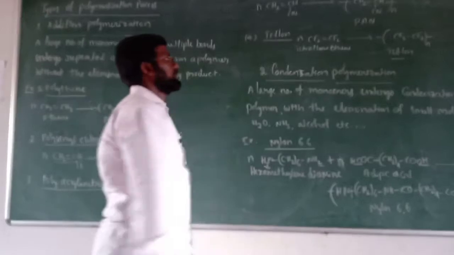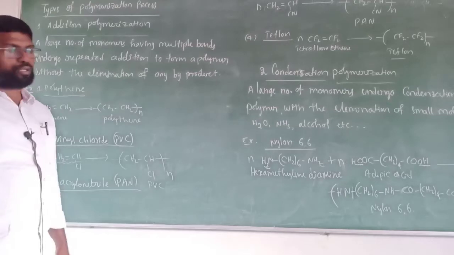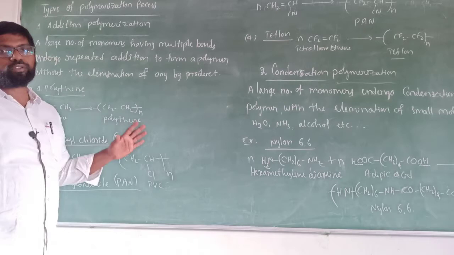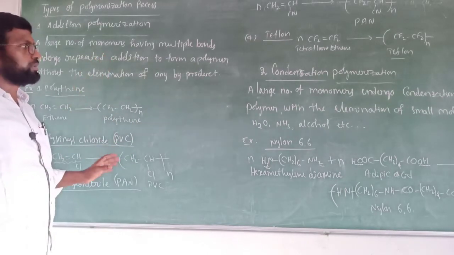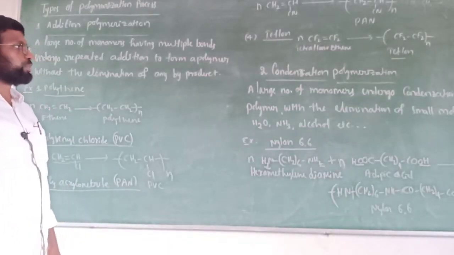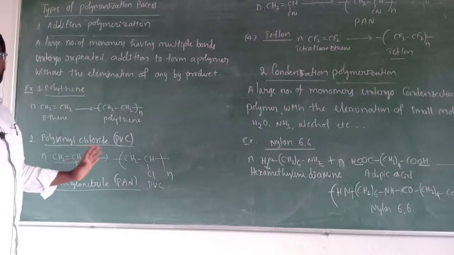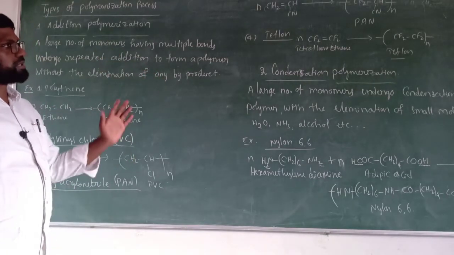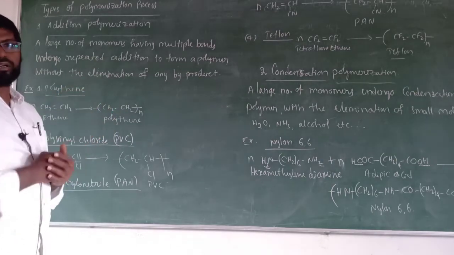These are all examples of addition polymerization or addition polymers. You need not write all these examples in the public exam. You have to write any one of these examples, along with the definition. Natural rubber also is one of the best examples for addition polymerization. If you observe all these examples, you can't find any byproduct on the product side. Here just addition of monomers takes place to give a polymer.